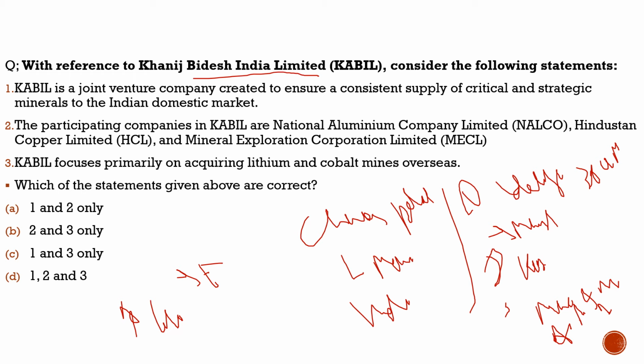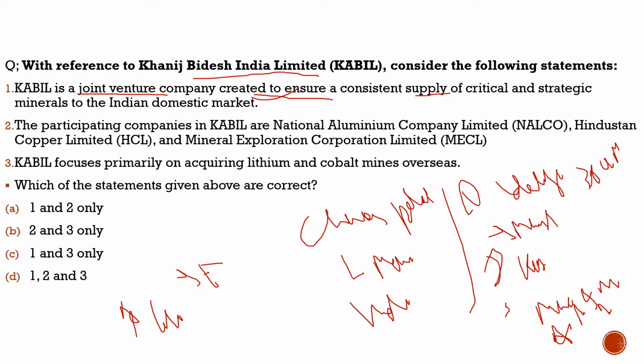Here the question says, with reference to Khanij Videsh India Limited, consider the following statements. First statement: KABIL is a joint venture company created to ensure a consistent supply of critical and strategic minerals to the Indian domestic market. 100% correct. It is a joint venture company.